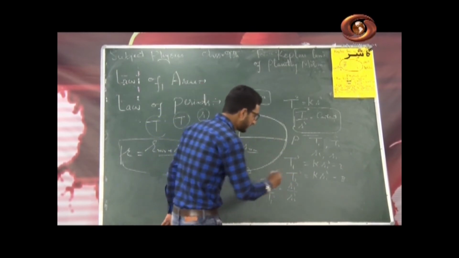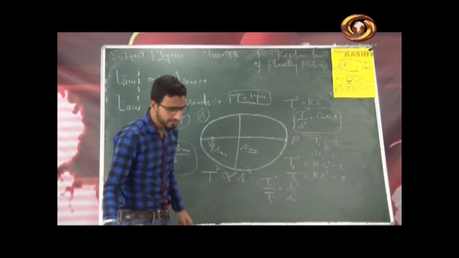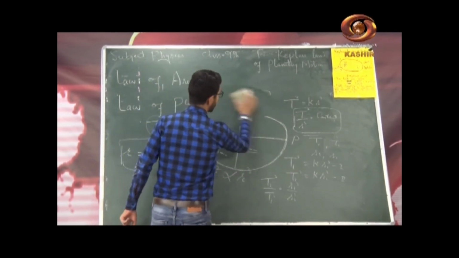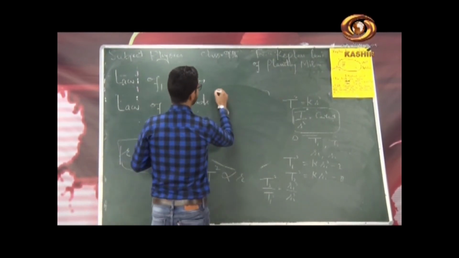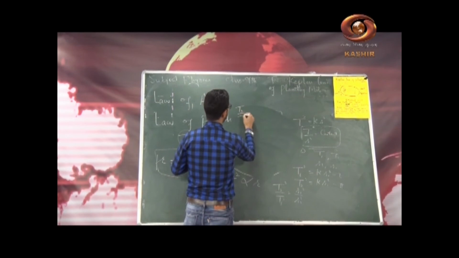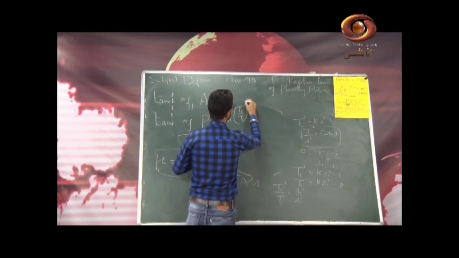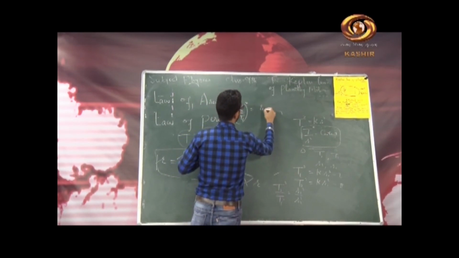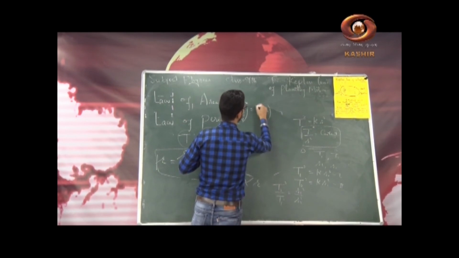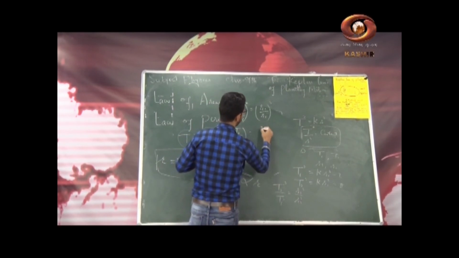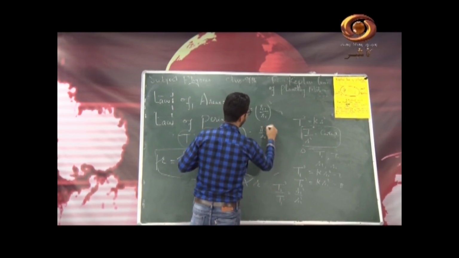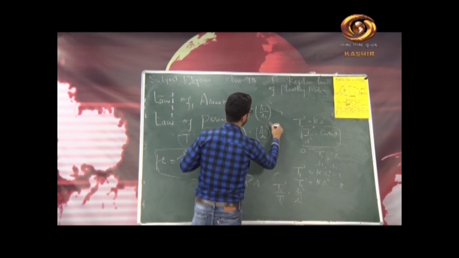Now by using simple mathematics, I will write this third law here. I will get T2 by T1 whole square is equal to R2 by R1 whole cube, or simply I will write T2 by T1 is equal to R2 by R1 whole raised to the power 3 by 2.